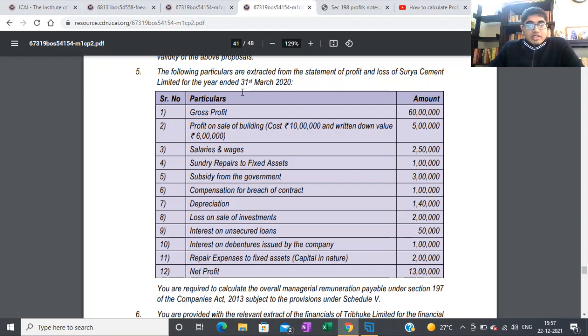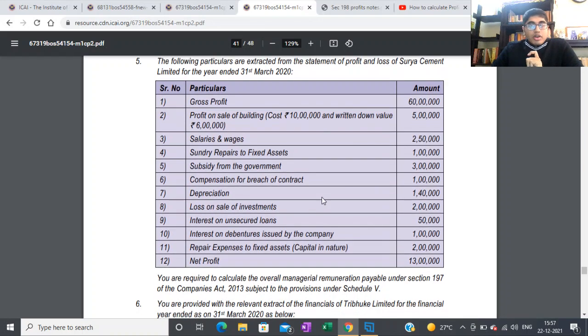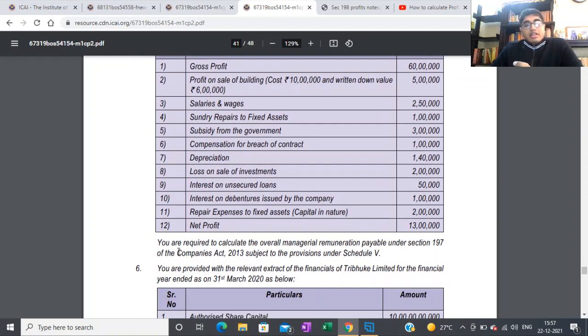So this question tells you the following particulars are extracted from the P&L for Surya Cement Limited for 31st March 2020. So they give you the gross profit and a lot of other items, and then they give you the net profit, and then they tell you that you are required to calculate the overall managerial remuneration payable under section 197 of the Companies Act subject to the provisions of Schedule 5.